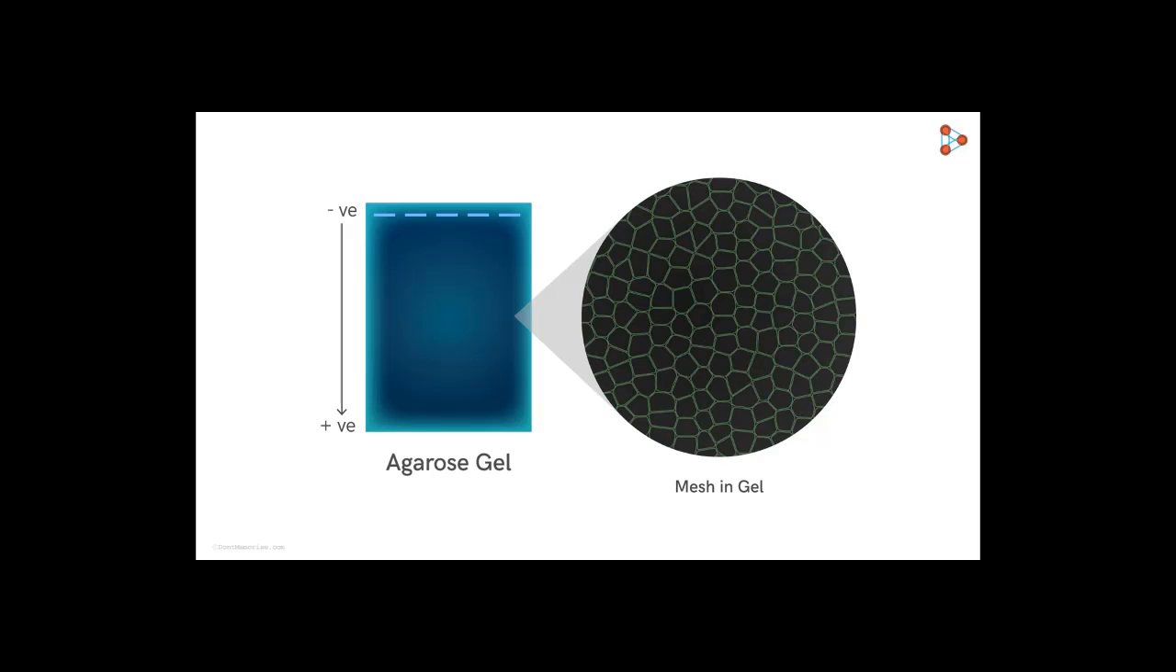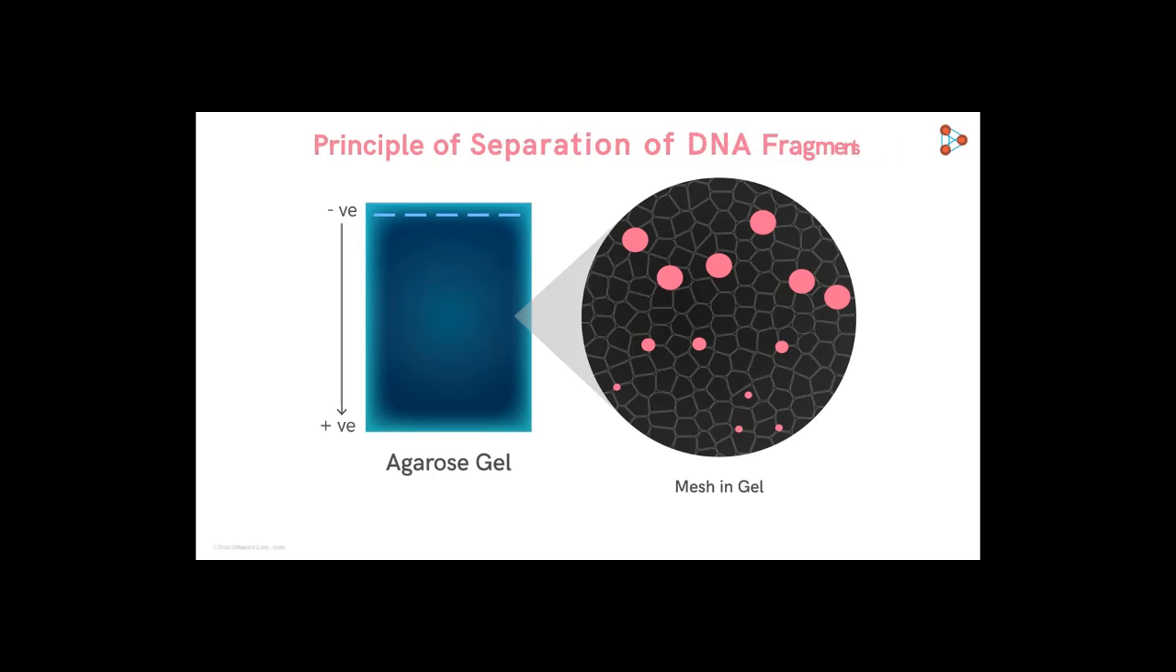is nearly constant throughout. So now imagine what will happen if different sized DNA fragments are made to pass through these pores. It's obvious that the small size fragments will escape the pores faster, while the larger fragments will find it difficult to come out. They will take a lot of time to cross the smaller pores and thus will lag behind. This is how we can understand the principle of separation of the DNA fragments based on their sizes.